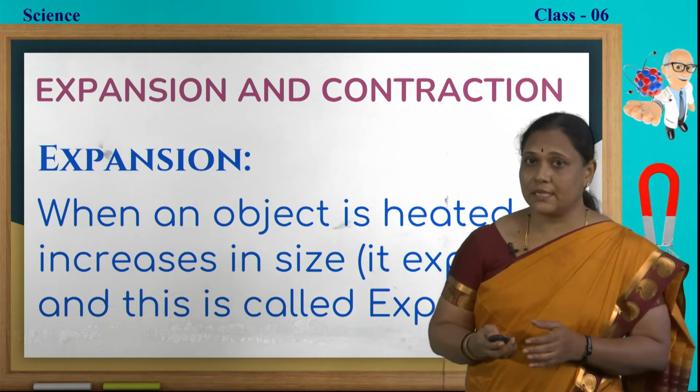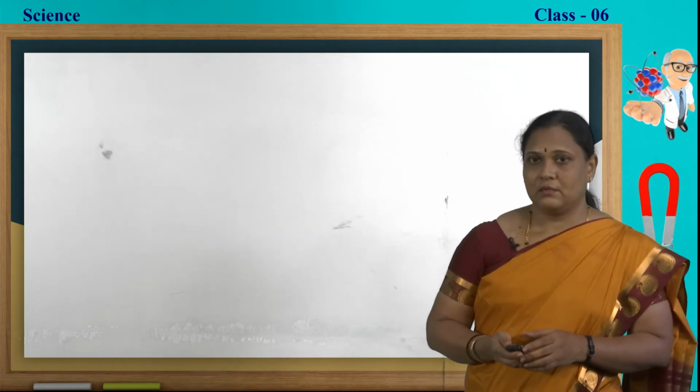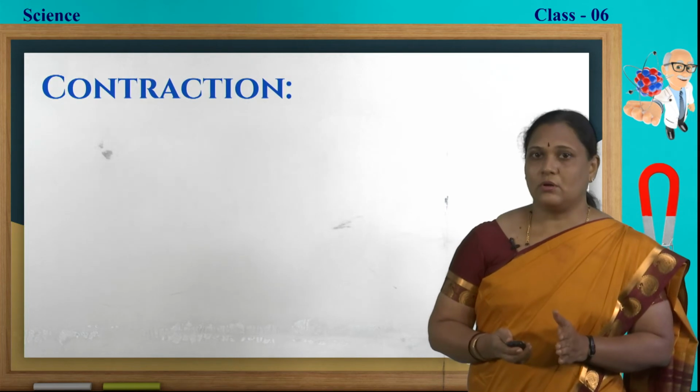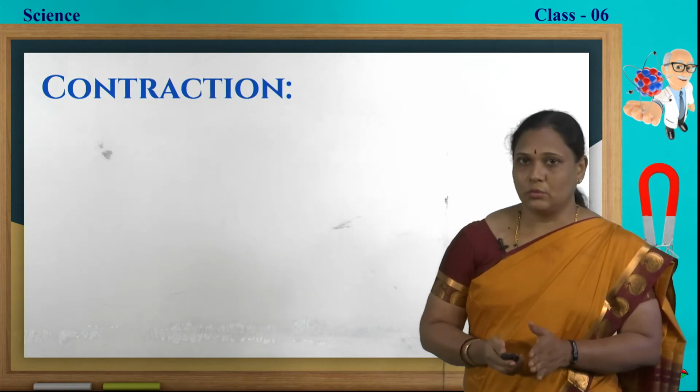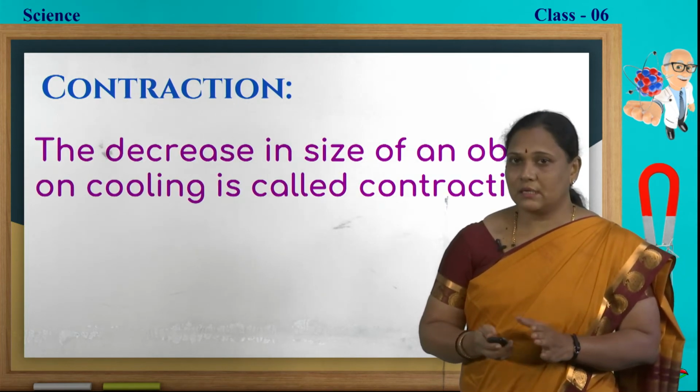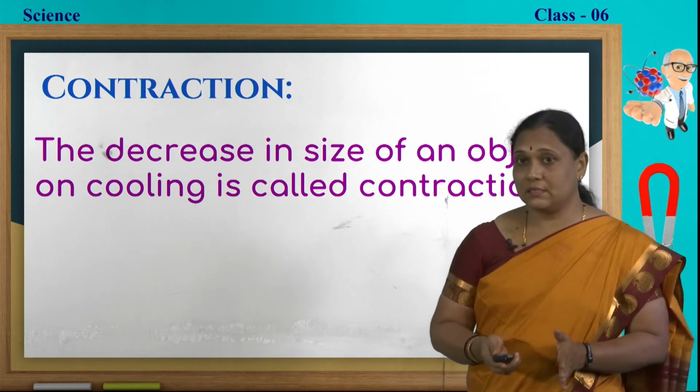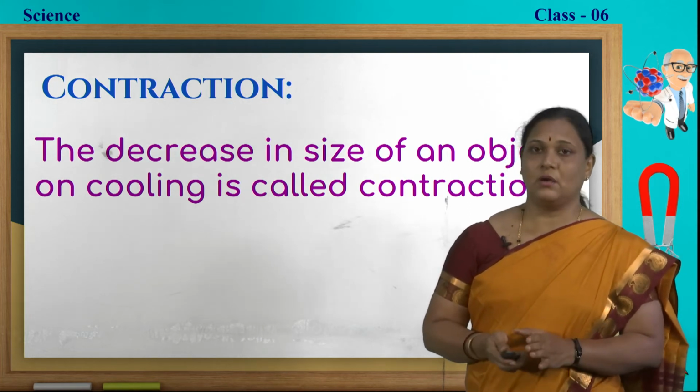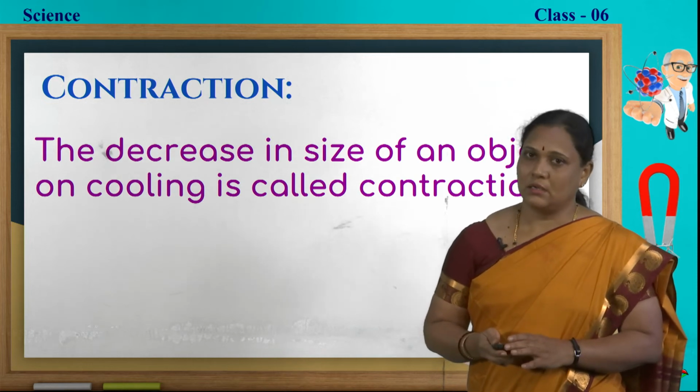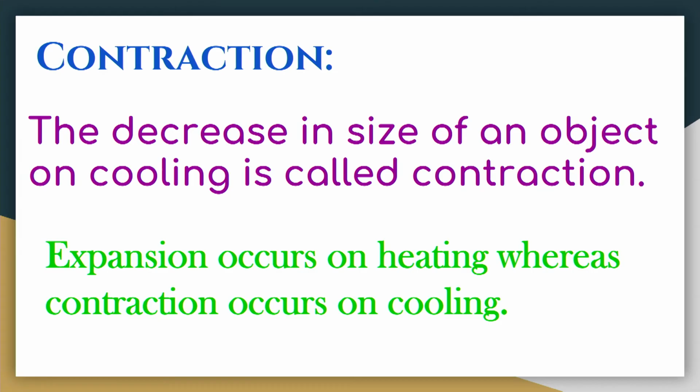Then what is contraction? When we leave the object getting cooled, it contracts. So the decrease in size of an object on cooling is called contraction. Expansion occurs on heating, whereas contraction occurs on cooling.